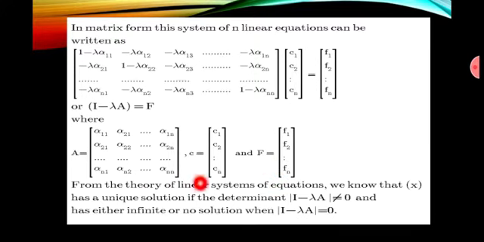From the theory of systems of linear equations, we know that if the determinant of I minus lambda A is not equal to 0, then we get a unique solution. If the determinant of I minus lambda A is equal to 0, then we get either infinitely many solutions or no solution. Hence we get the solution of the Fredholm equation with degenerate kernel.